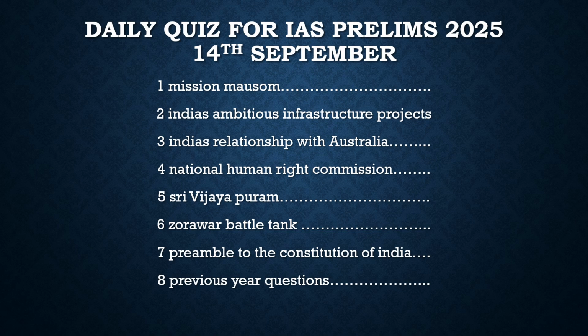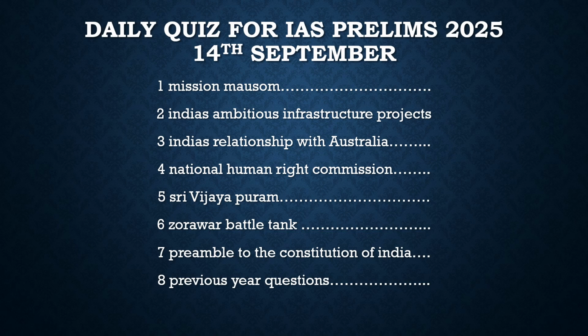About Australia, we should also know that Australia has massive coal reserves and supplies coal to India. They have uranium reserves, and because of that, we signed a civil nuclear deal in 2014 with Australia. So we have a great relationship with Australia. We have many naval exercises, for example the Malabar naval exercise in which Australia takes part.